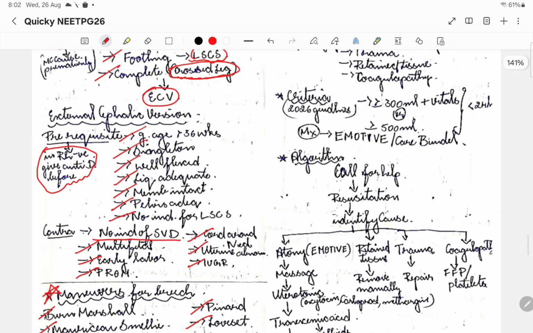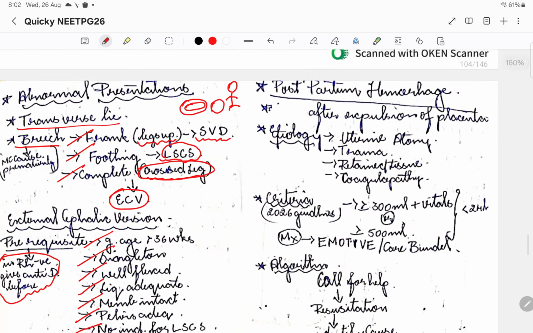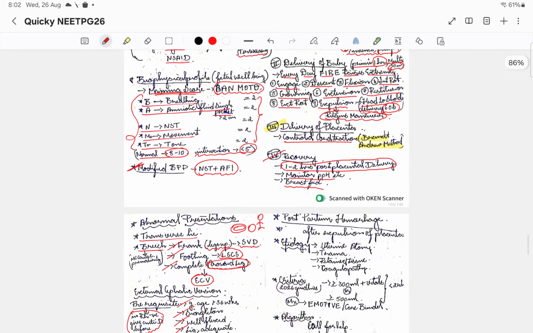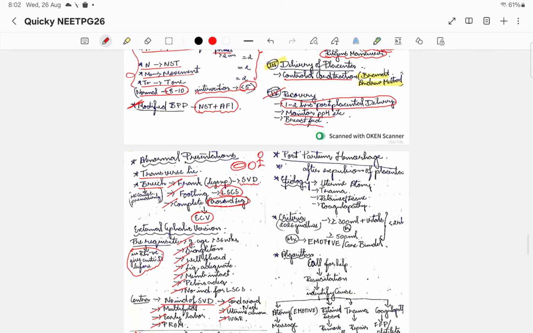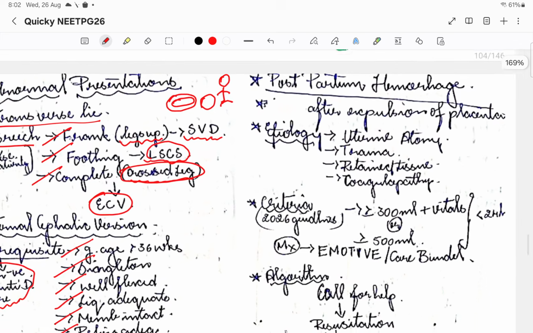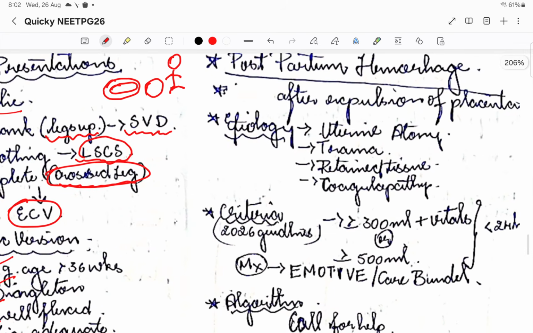Then the last point, the postpartum hemorrhage. Now we have learned everything about the delivery of the baby. Now we have delivered. Suppose there is a complication post delivery in the 4th stage. I told you there are 4 stages of labor. The 4th stage is where we monitor for PPH. So if PPH happens, let us see how it happens.